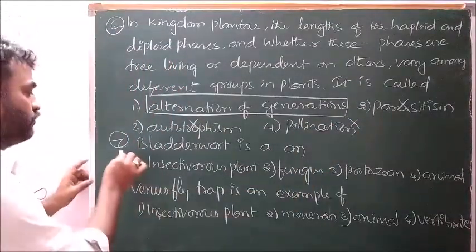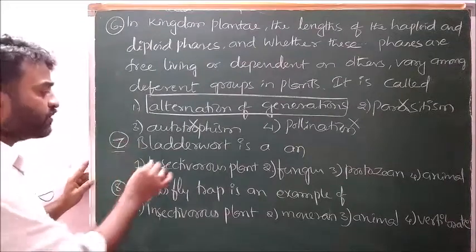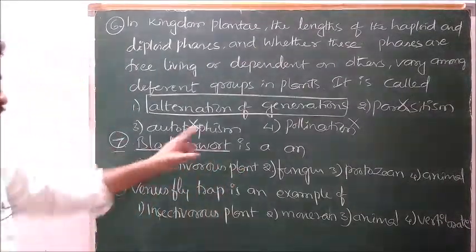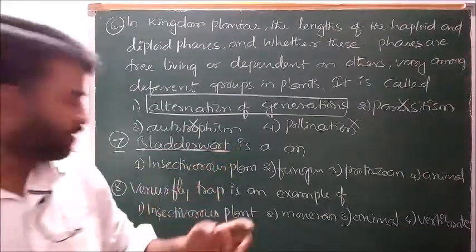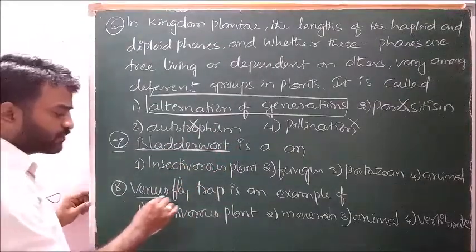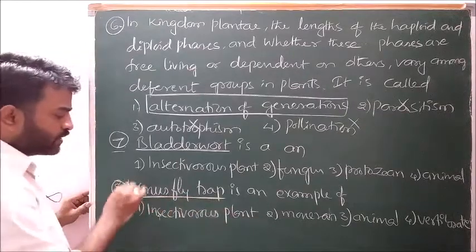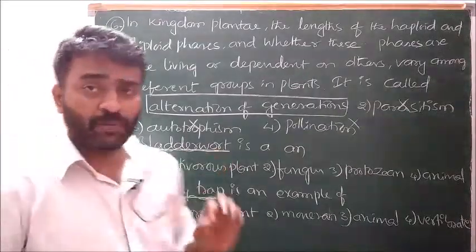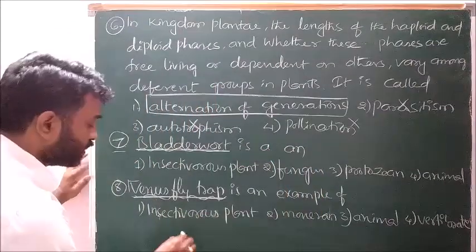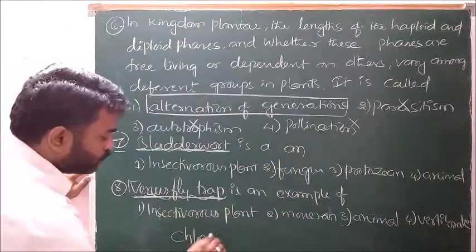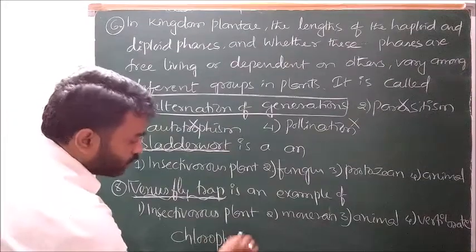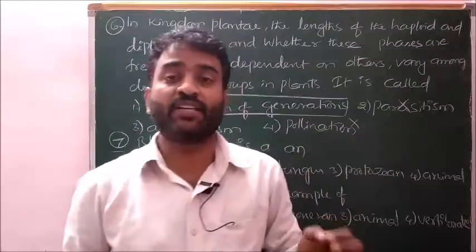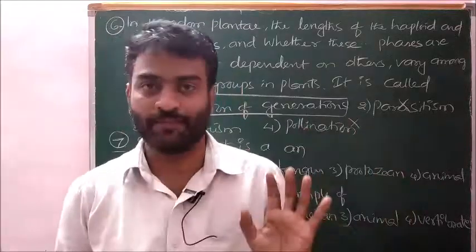Next, seventh question. Bladderwort. Bladderwort is an insectivorous plant. Next, even eighth question, Venus flytrap. Bladderwort and Venus flytrap are autotrophic. These two plants are chlorophyllous. Do remember, these are not non-chlorophyllous. Like all other plants, these also prepare their food material.